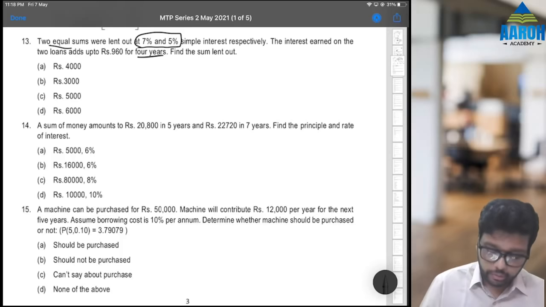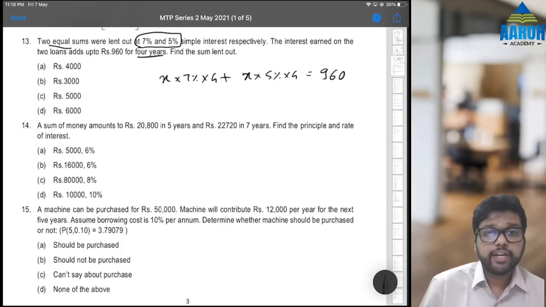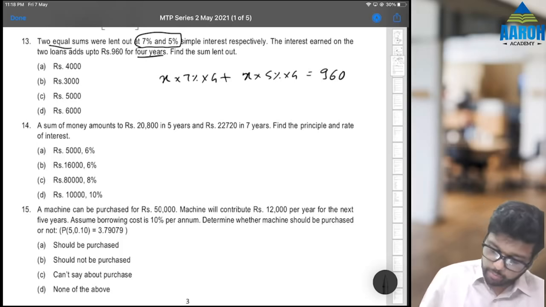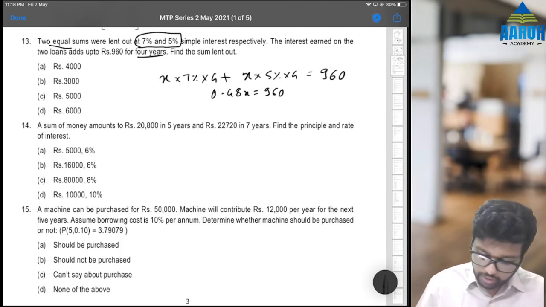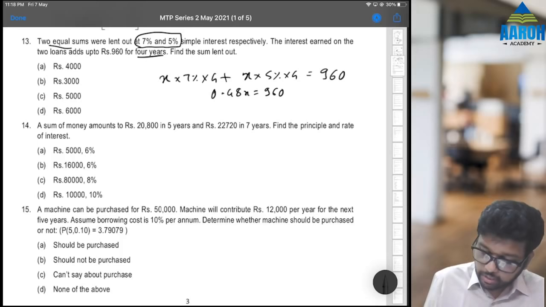That means for first loan, let's say amount is X, so it will be X into 7% into 4 years plus X into 5% into 4 years. That is going to be 960 rupees, right? So let's add that 4 into 7% plus 4 into 5%, that means 0.48x is equal to 960. So x is what? 960 by 0.48, that gives us 2000 rupees. Now 2000 is one loan's amount, sum lent out is total, both loans' amount will be 4000, option A.